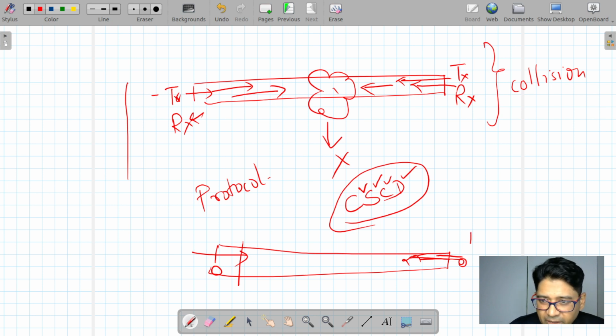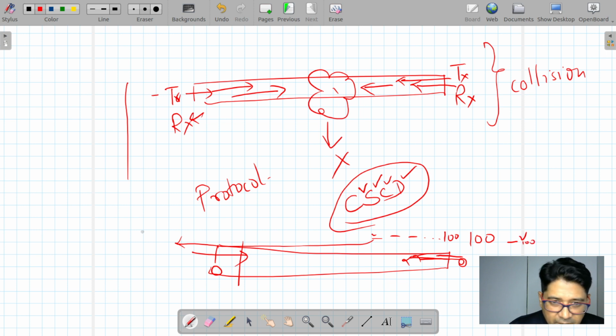Suppose you send 100 packets: the first packet, second packet, like this up to 100 packets. The receiver receives the first packet, and the first packet carries information about the last packet. So the receiving point will wait until it receives the 100th packet, and then it will start sending.